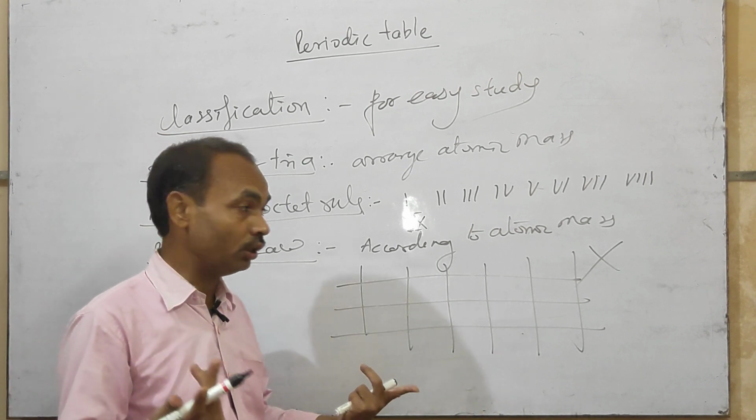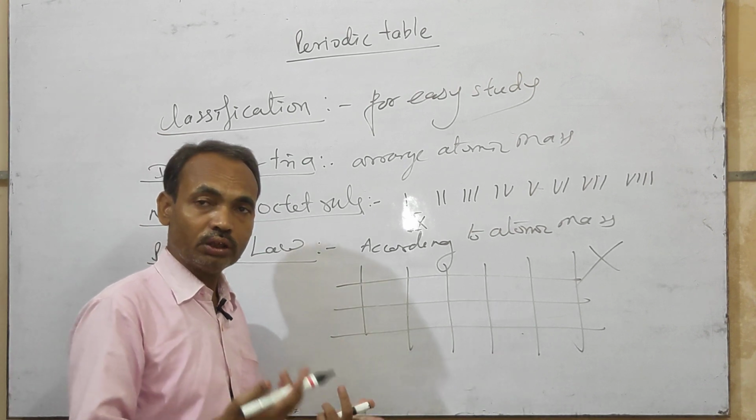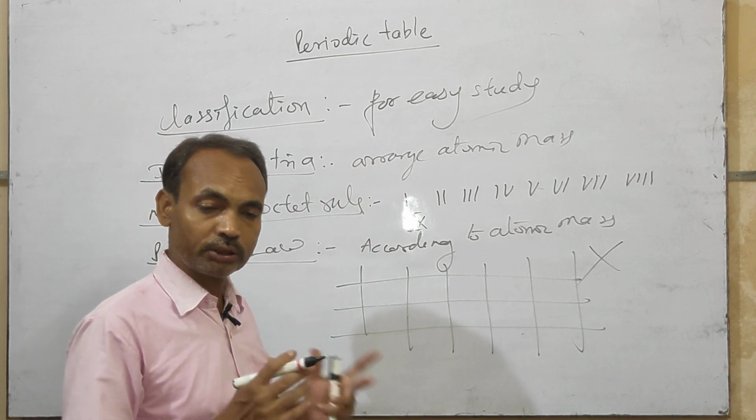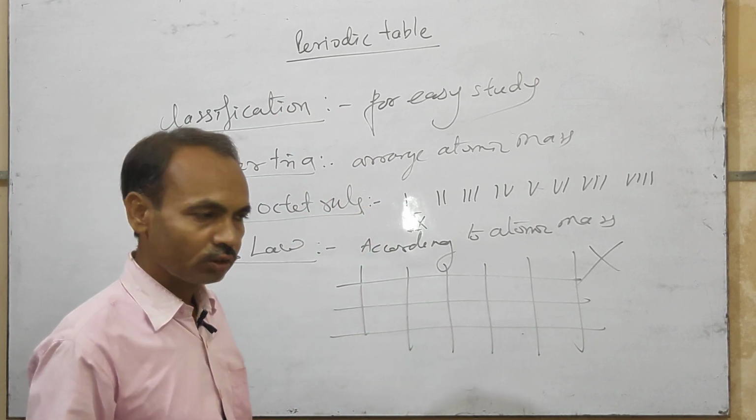Then what is the way? How can we organize the elements to study their systematic properties?